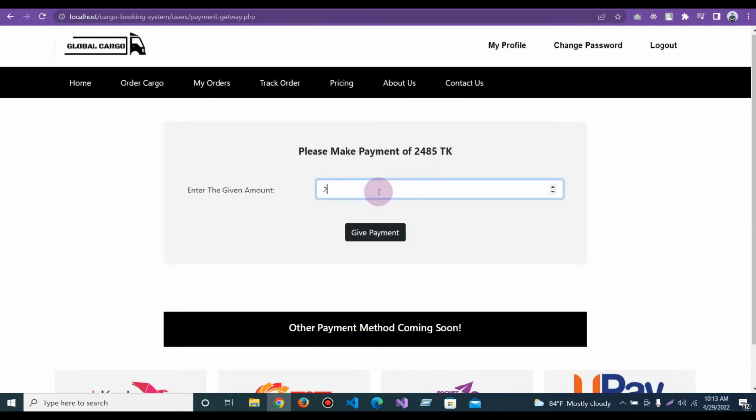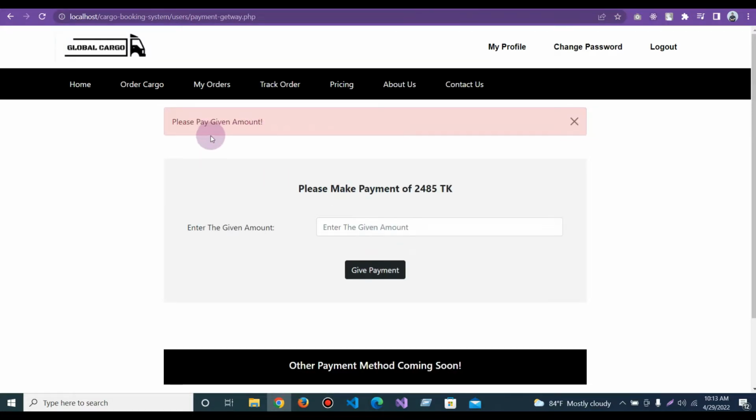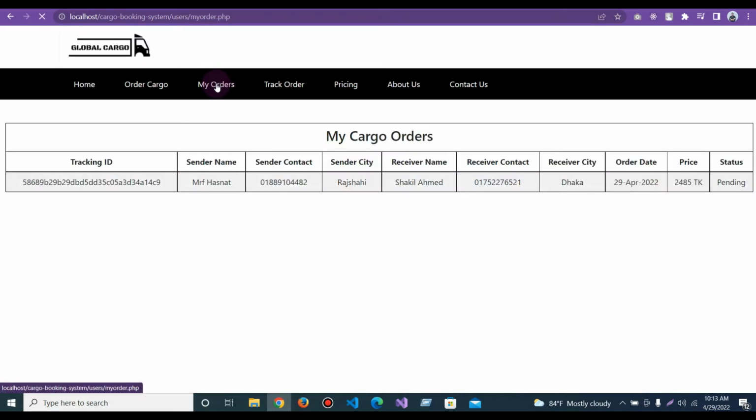So if I didn't give the accurate payment, then it will not work. It is saying that please pay the given amount, so I need to give the accurate amount. Now if I click on give payment, then it is saying thank you for your payment. And if I now go to my order, then I can see the information of the cargo which I already booked.